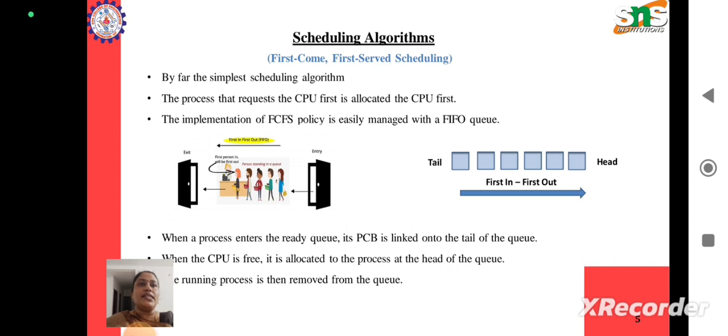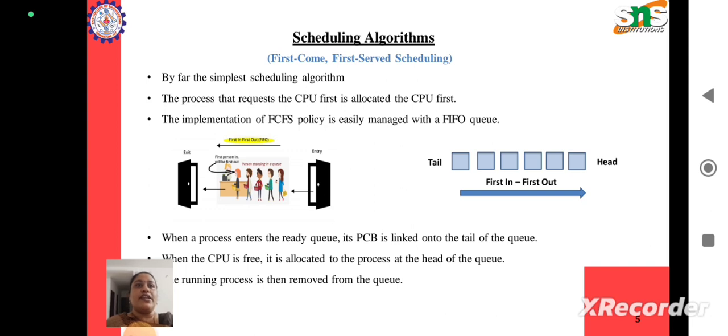From the name itself, it is easy to understand that first come first serve scheduling means the process that requests the CPU first is allocated the CPU first. That means whoever comes first will be given the CPU first. The first process that requests the CPU will be given the CPU, the second process will be given the second chance, the third process that comes will be given the third chance, and so on. It is a very simple method to follow, to implement, and to understand.